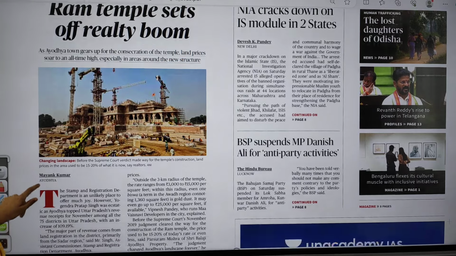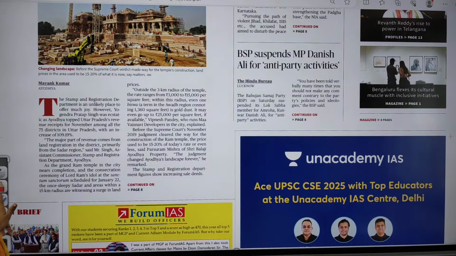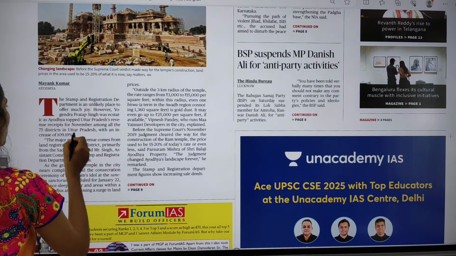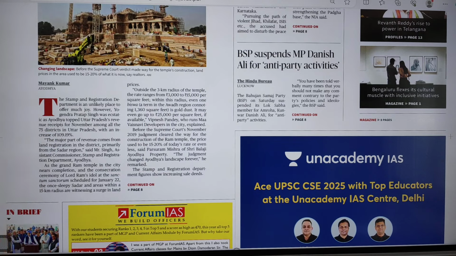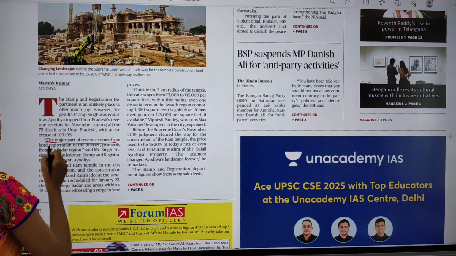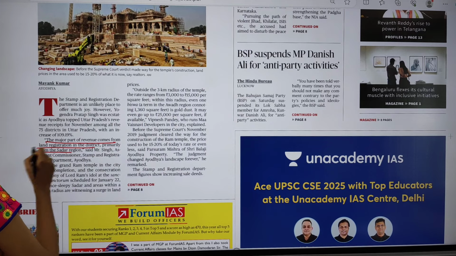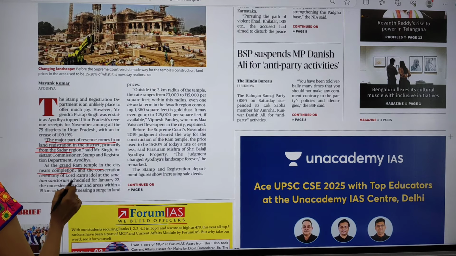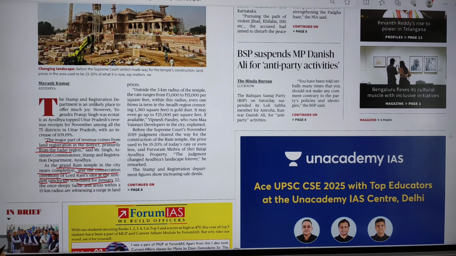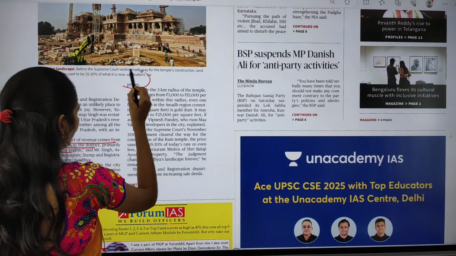The stamp and registration department is an unlikely place to offer much joy. Here, there is an increase in prices seen in this region. The major part of the revenue comes from land registration in the district, primarily from the Sadar region. As the grand Ram temple in the city nears completion, with the consecration ceremony of Lord Rama's idol in the sanctum sanctorum scheduled for January 22nd, the areas within a radius of 15 kilometers are witnessing increasing prices.